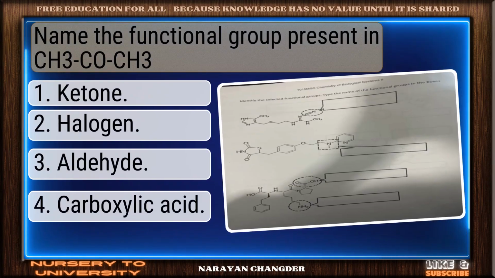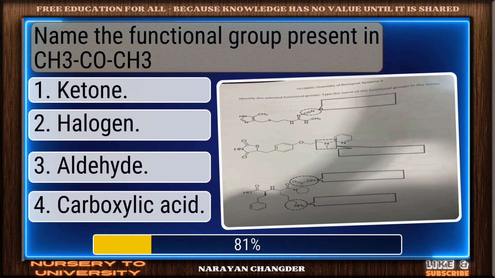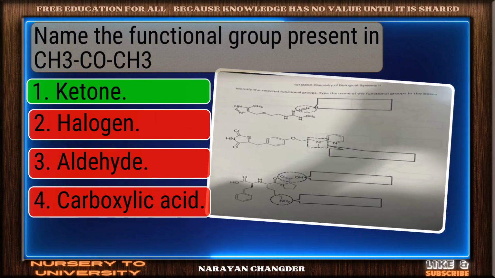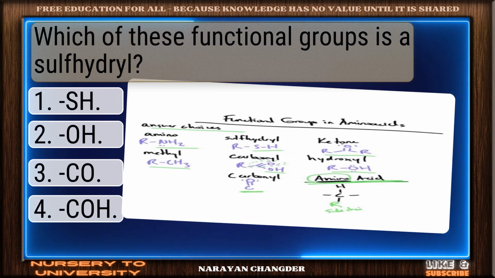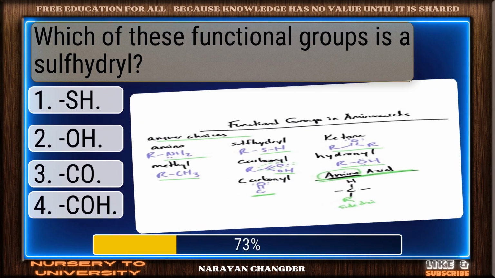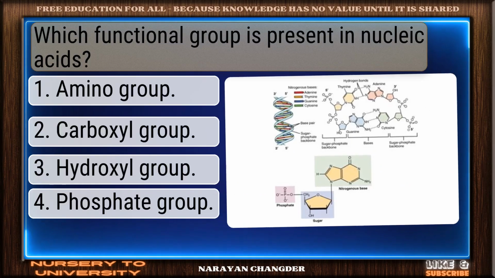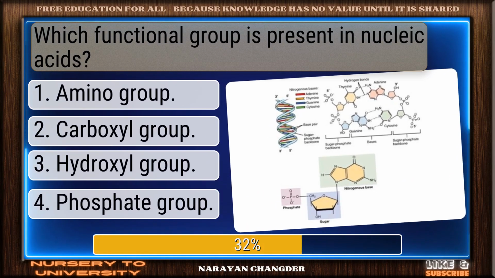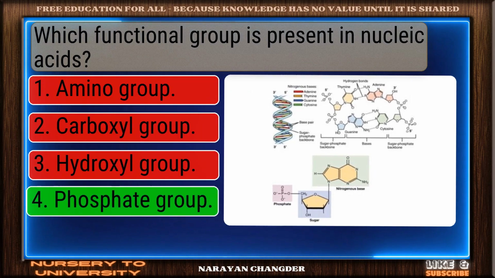Name the functional group present in CH3COCH3. Excellent choice. Ketone is the right answer. Which of these functional groups is a sulfhydryl? Valid point. SH is true. Which functional group is present in nucleic acids? Sharp thinking. Phosphate group is the right choice.